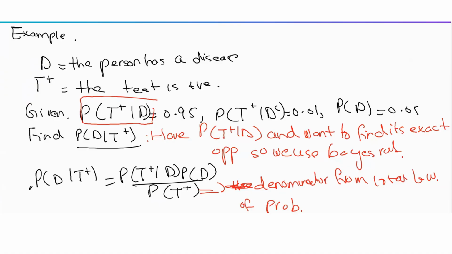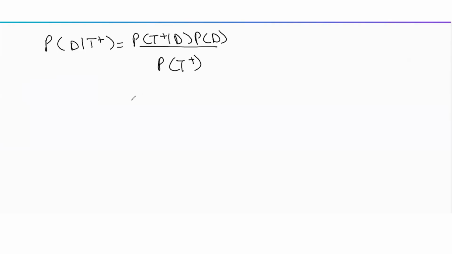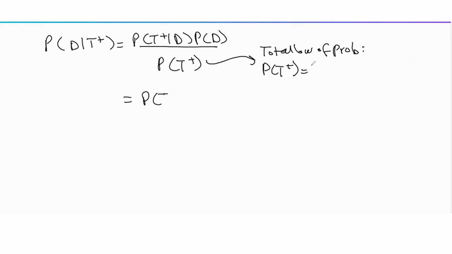So from the law of total probability, the denominator can be written as probability test is positive given disease into probability of disease plus probability test is positive given no disease into probability of no disease.